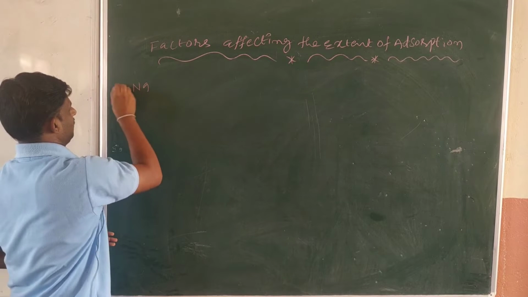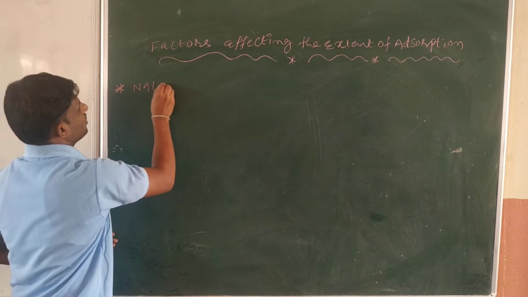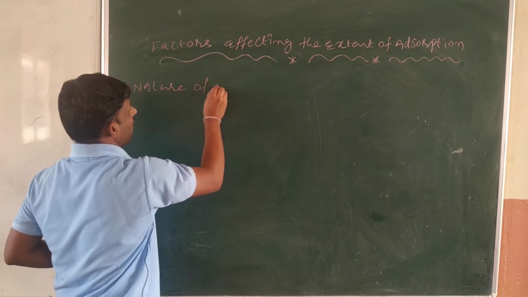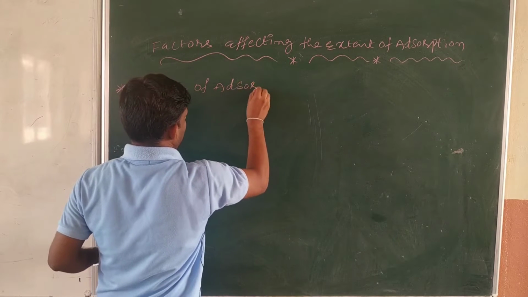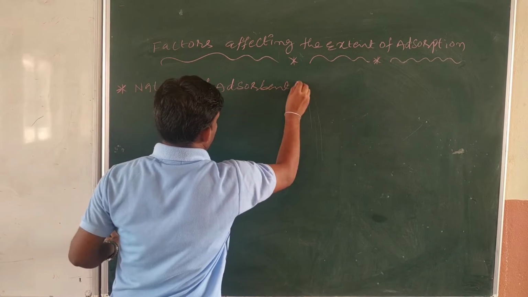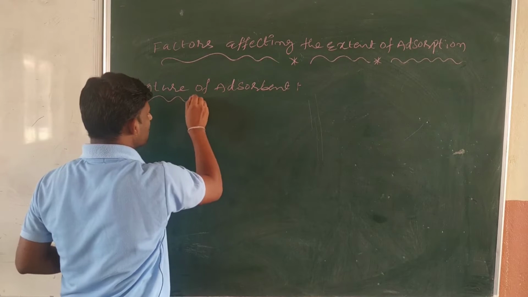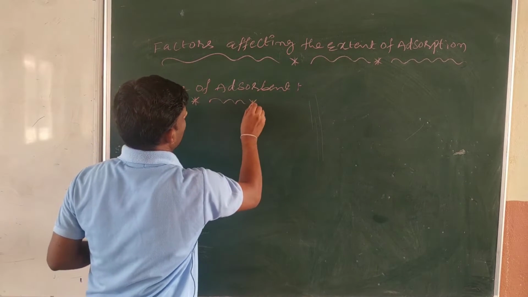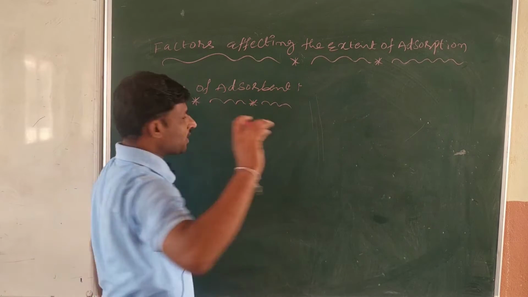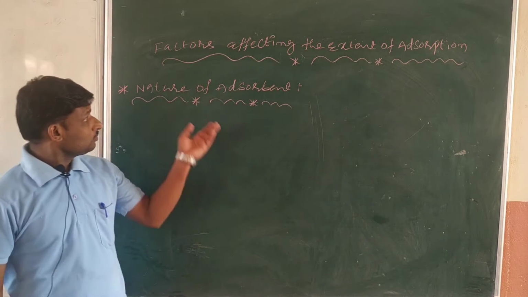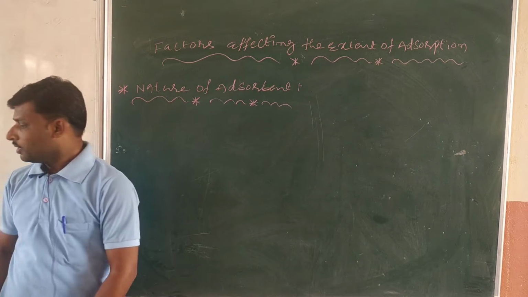First factor, nature of adsorbent. See here how the adsorbent plays a very important role in affecting adsorption.